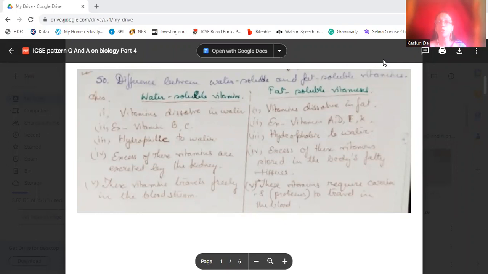So we'll start with the last portion of the ICSE pattern question answers on the nutrition chapter. This chapter we will complete, and then we will start with the digestive system, that is the human digestive system, of the class 9 syllabus.